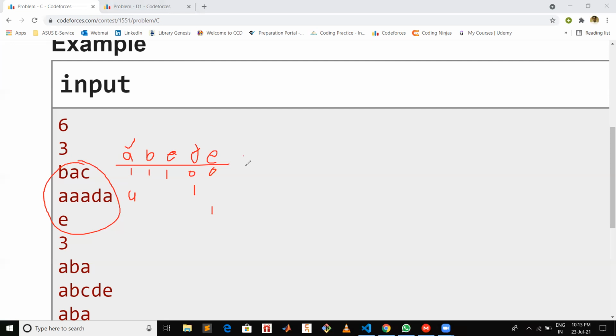While iterating over this array, for every word we will have an A count and a non-A count. A represents the count of A's, and NA represents the count of all non-A characters. For the first string, there is one A and two non-A's. For the second one, there are 4 A's and one non-A.